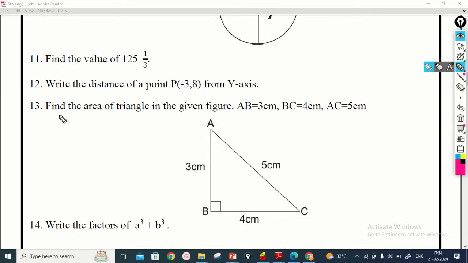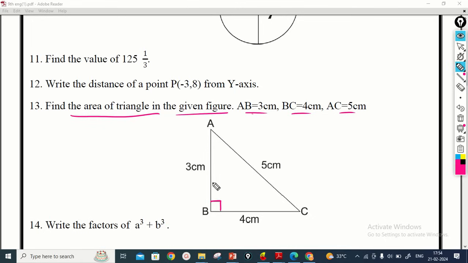So then we find the area of the triangle in the given figure. AB, BC and AC are given. Here this is a right angle triangle, and they have given all the sides. You don't use Heron's formula here.